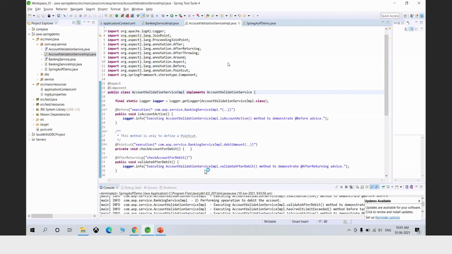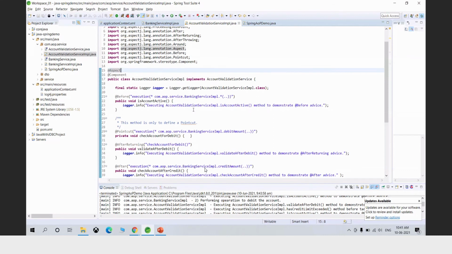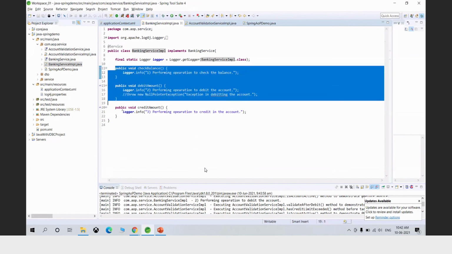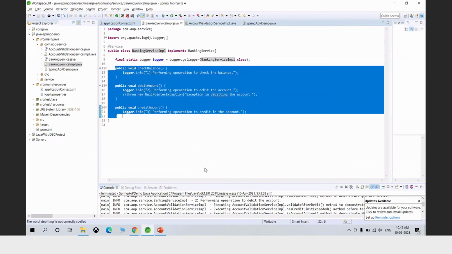Okay. So now we have defined the advice. So now second part is to define a pointcut. So now before we see the pointcut, all these methods are join points for this aspect or for this advice. So all these are the possible points where I can plug in my advice.